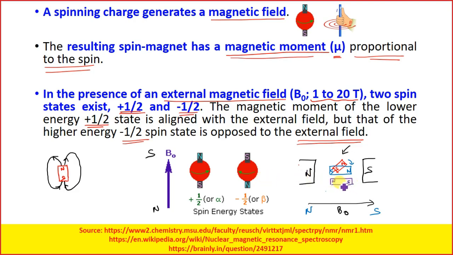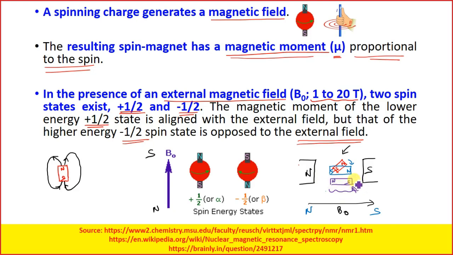It will not stay, it will again flip back. So for keeping this second magnet in this second configuration, you have to apply an external energy to this system so that you can keep it in this alignment.